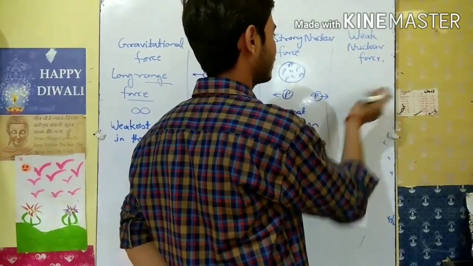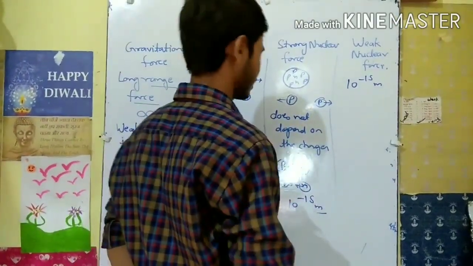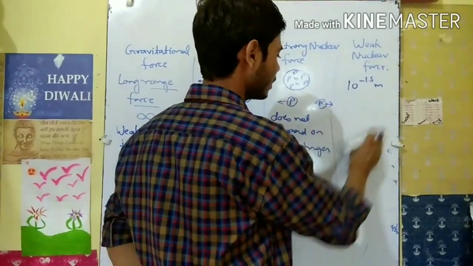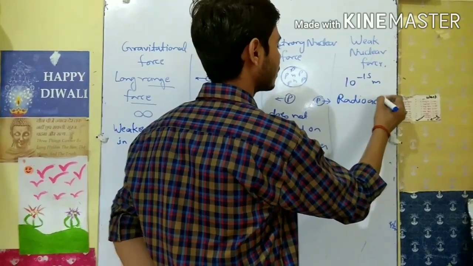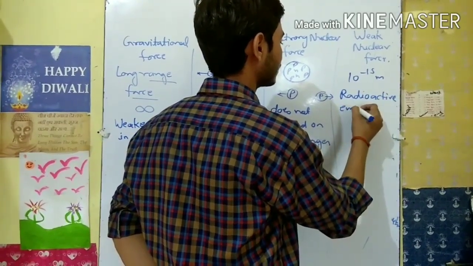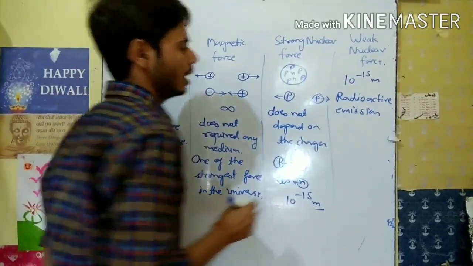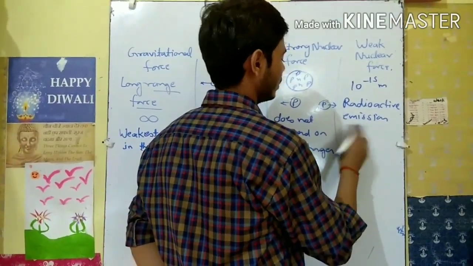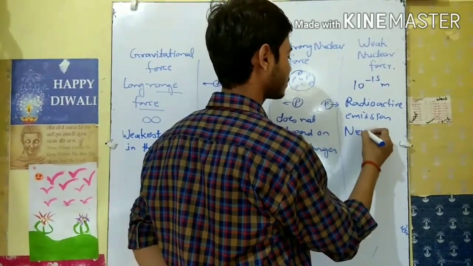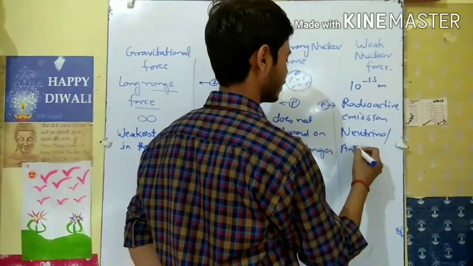And the weak nuclear force acts when radioactive emission happens, and the range of the weak nuclear force is 10 to the power minus 15 meter. So when radioactive emission happens, this type of weak nuclear force acts, and this force acts between the neutrino, not neutron, and antineutrino.